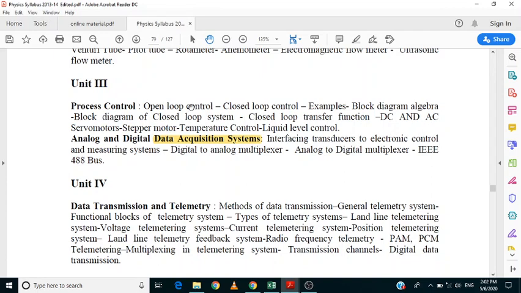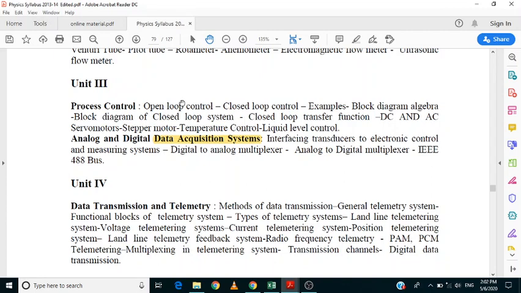Again I am repeating, short questions are: define the open loop control system, define the closed loop control system, define the transfer function of a control system. Sometimes they may ask about temperature control and liquid level control, but these are only examples. If you have studied the long question, you can make the short question from that.